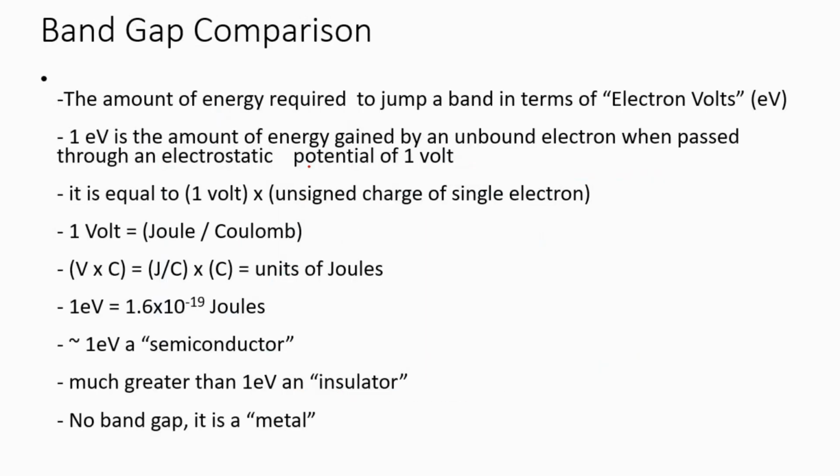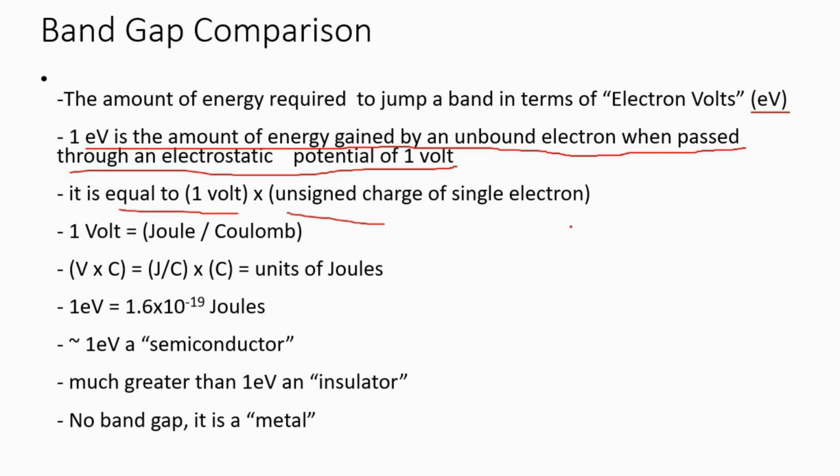So this is about electron volts, the unit in which the band gap is measured. It is said that 1 electron volt is the amount of energy gained by an unbound electron when passed through an electrostatic potential of 1 volt, using the unsigned charge of a single electron. 1 volt is equal to joule per coulomb, and volt times coulomb gives the unit of joules. So 1 electron volt is equal to 1.6 times 10 to the power minus 19 joules.